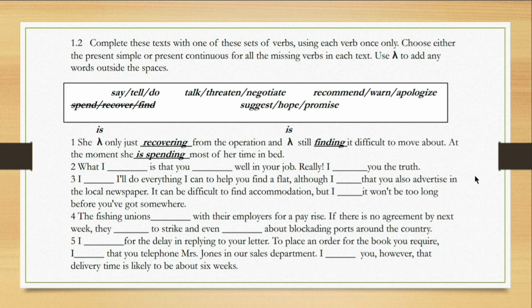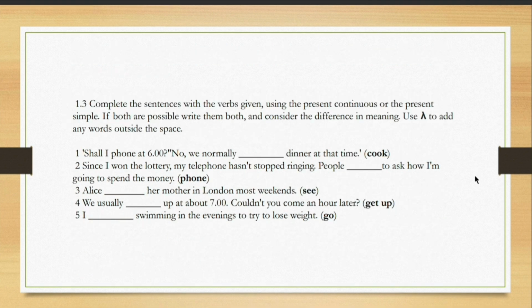Let's look at the next exercise, guys. Complete these texts with one of these sets of verbs using each verb once only, and you have to choose in which tense you have to complete the sentences. And you can use lambda if you feel like adding something, like I have added in the very first example. Now the last one for you for the day.